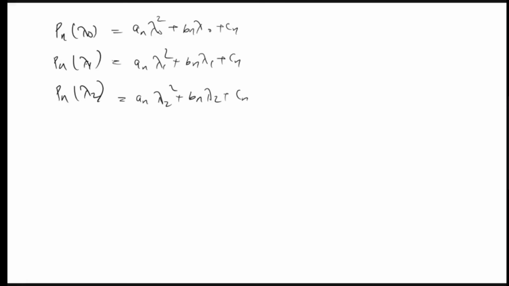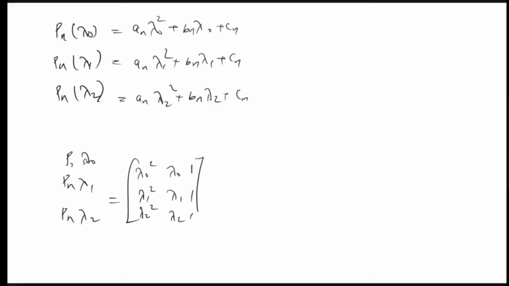So actually this is a system of equations in 3 variables. My question is, can we solve an, bn and cn in terms of Pn of lambda naught, Pn of lambda 1 and Pn of lambda 2? We can write the vector Pn lambda naught, Pn lambda 1, Pn lambda 2 as a matrix with rows lambda naught square, lambda naught, 1; lambda 1 square, lambda 1, 1; lambda 2 square, lambda 2, 1, multiplied by an, bn, cn.